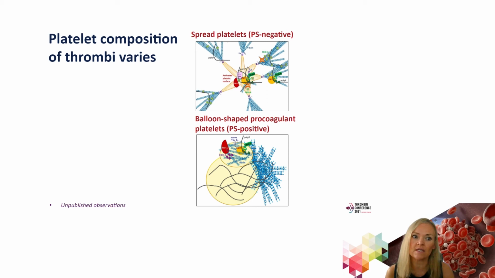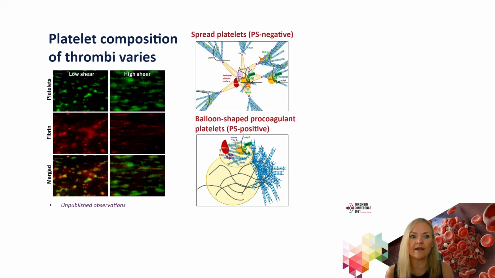So you can see here that these platelet aggregates formed under low shear are very much rounded, whereas the high shear aggregates are almost like strings or little beads. And the fibrin that forms around them then replicates the structure of these aggregates. So this will be one variable component.